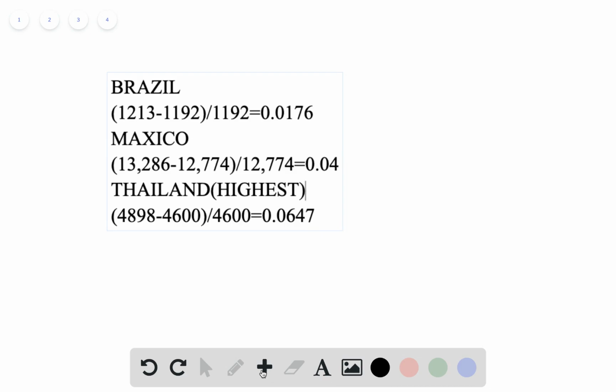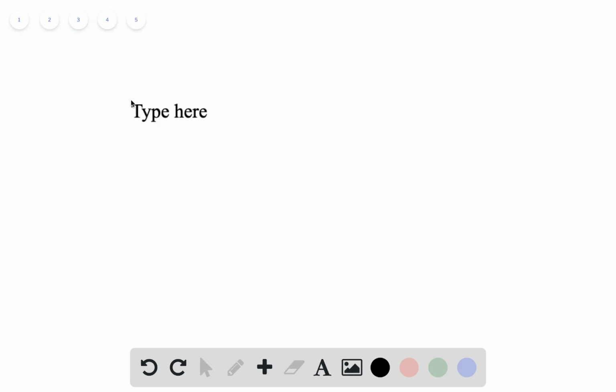And for part B. Part B asks which country experienced the highest average annual growth rate between 2012 and 2014. So for the average annual growth rate, we need to calculate year by year. Let's first look at Brazil. The GDP of Brazil in 2012 is 1213, and the GDP in 2013 is 1247.